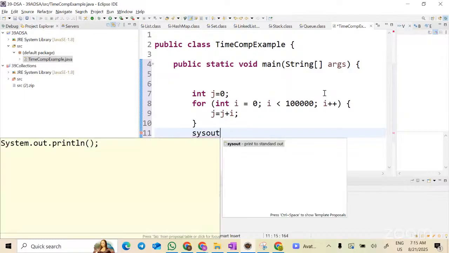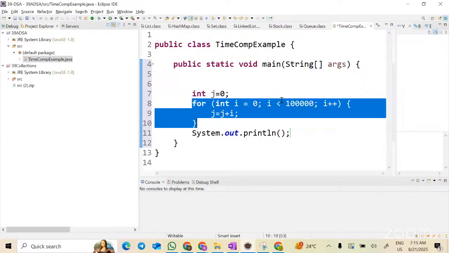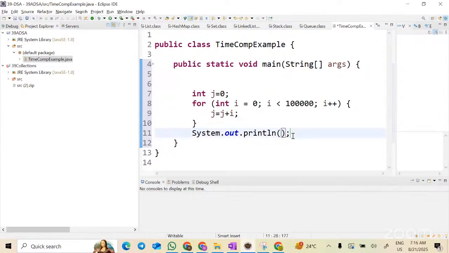It's a summation, correct? It will run 1 lakh times and do the sum. It's a sum of numbers from 0 to 1 lakh. It's a simple program of summing the numbers from 0 to 1 lakh. And after that, I am printing the j value. Now, what is the time taken by the program? How do I know generally?